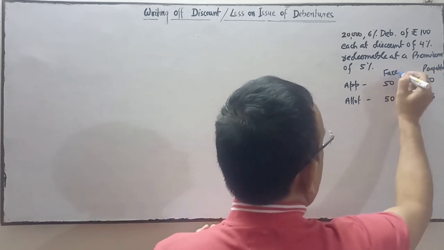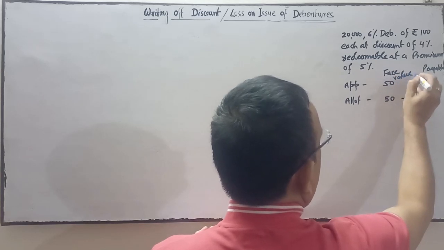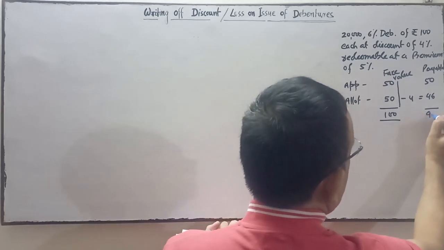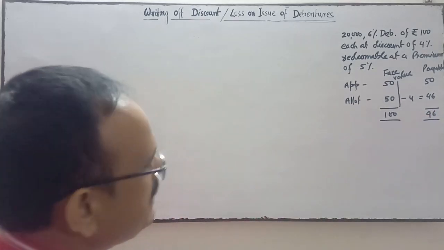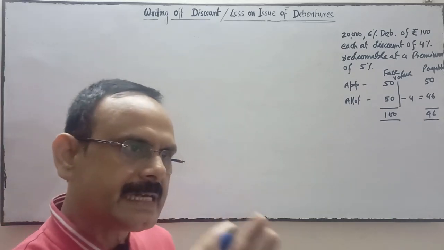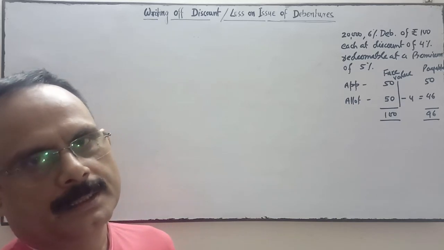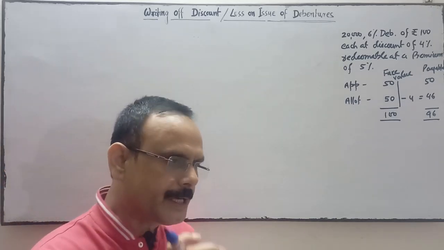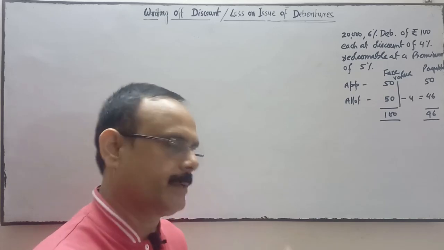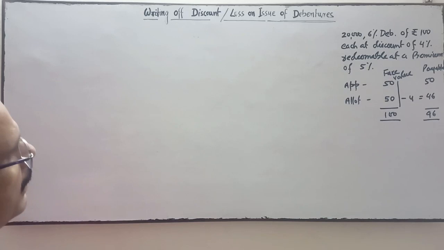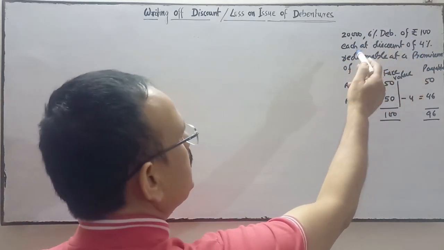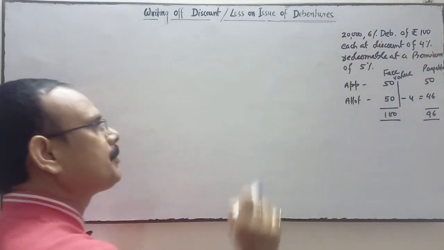So it is 100 and issued at 96, payable at 96. Normally, if no information is given where to adjust the discount, then this discount will be adjusted in the allotment. So the first entry will be these 20,000 6% debentures of 100 each at a discount of 4%, redeemable at a premium of 5%.